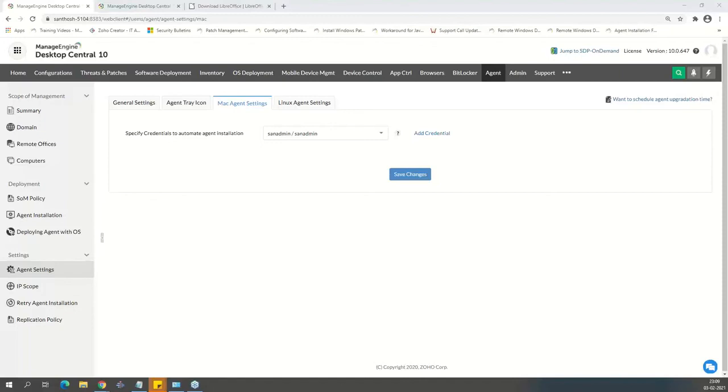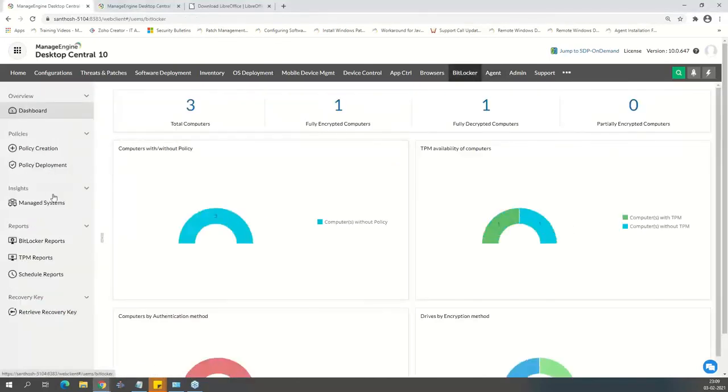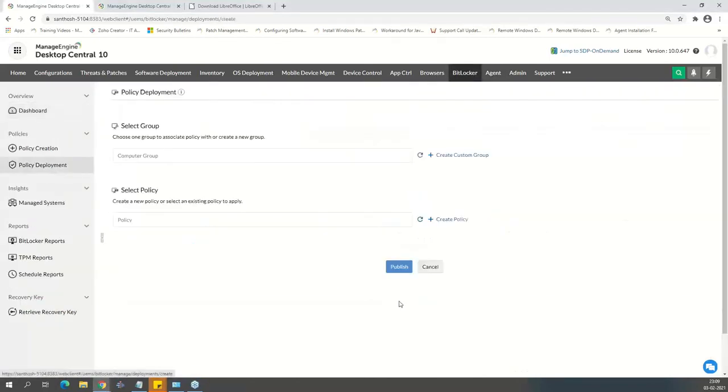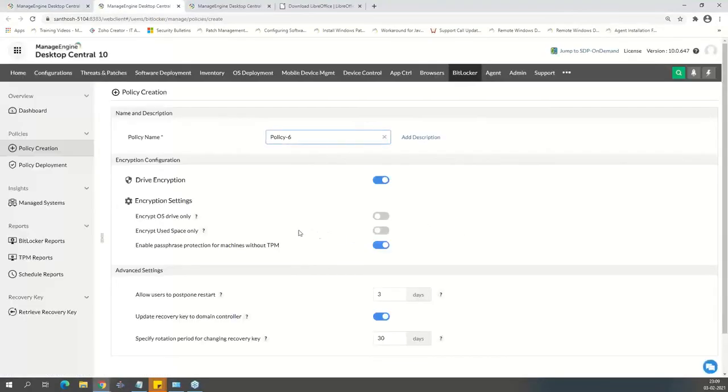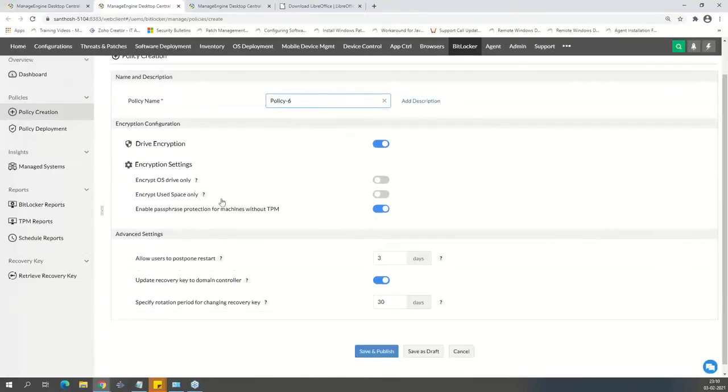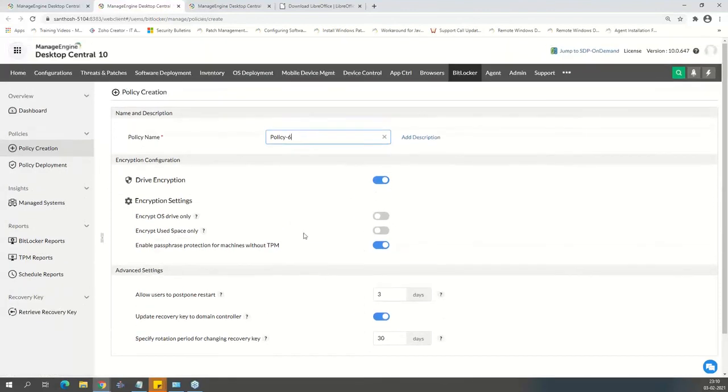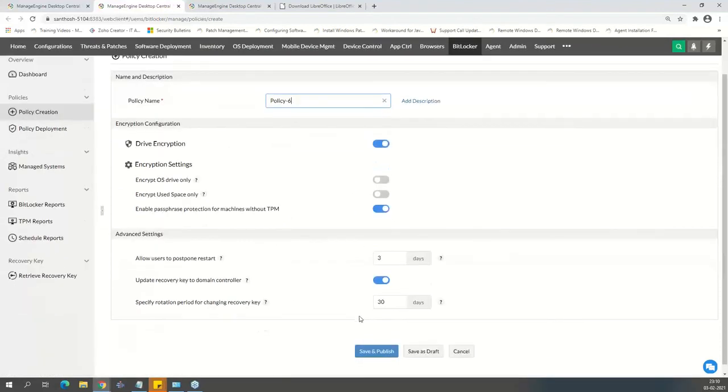Is it possible to remotely lock a BitLocker managed machine? I believe not. So the policy is set to, let's create a policy and show you what are the things that we can do. So I can enable the encryption. I can set different parameters to it. So this is the policy that I can do. Right? I cannot lock the machine up, forcing them to ask for a recovery key. That is not possible, unfortunately.